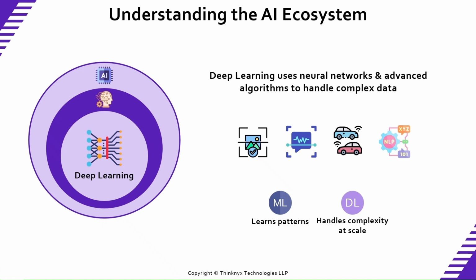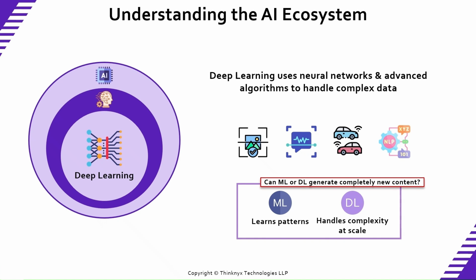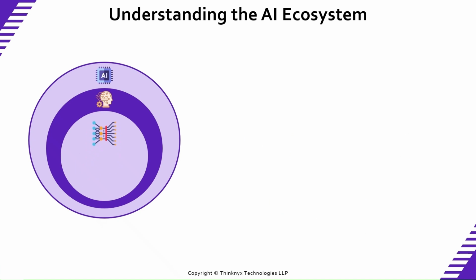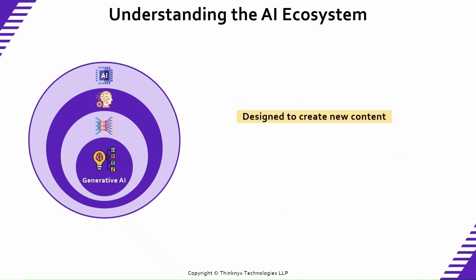But here's an important question. Can ML or DL generate completely new content? The answer is no. They mostly analyze and predict. This is where generative AI enters the picture. Generative AI is designed to create new content. It can generate text, images, code, audio, video. Instead of just analyzing data, Gen AI produces fresh outputs.